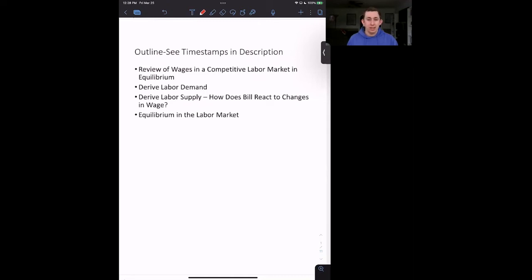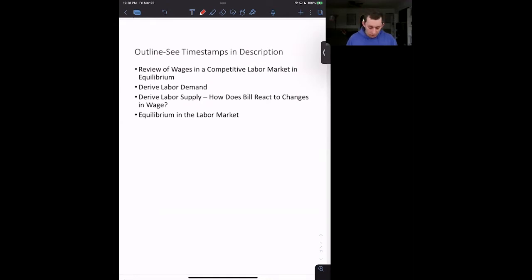Today we are continuing to talk about Bill's Coconut Island. We are going to talk about the labor market on Bill's Coconut Island. We are going to review the wages in a competitive labor market when that labor market is in equilibrium. Then we'll derive labor demand and we will also derive labor supply. And in doing so, we're going to talk about how Bill reacts to changes in his wage. And then we will talk about the equilibrium in the labor market as a whole.